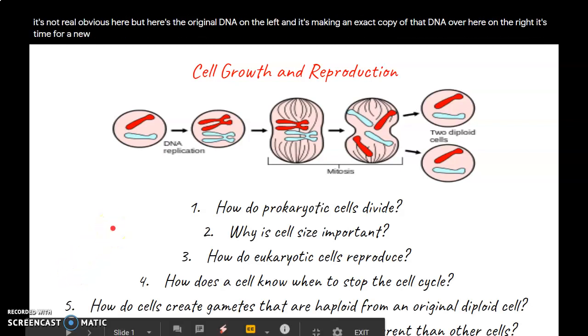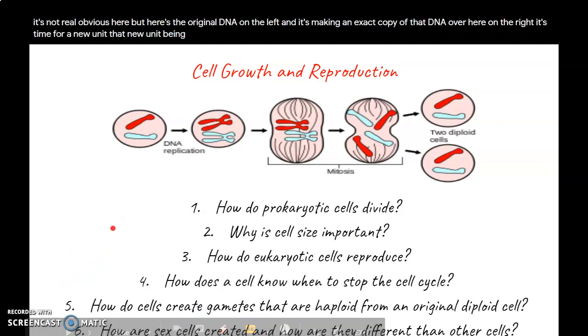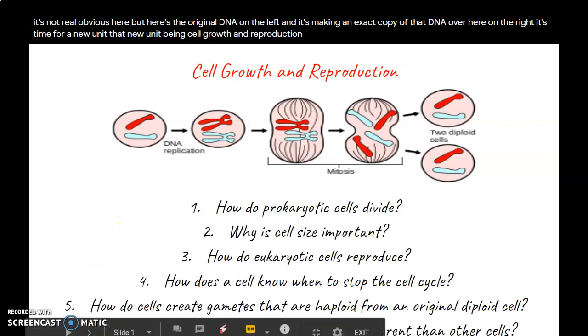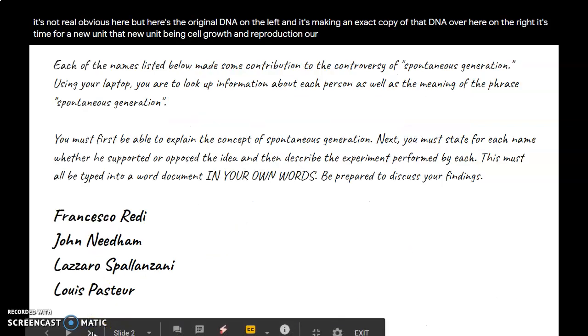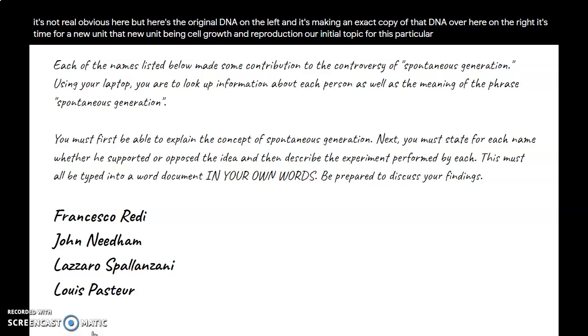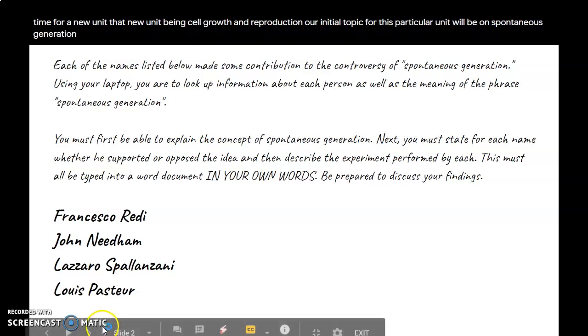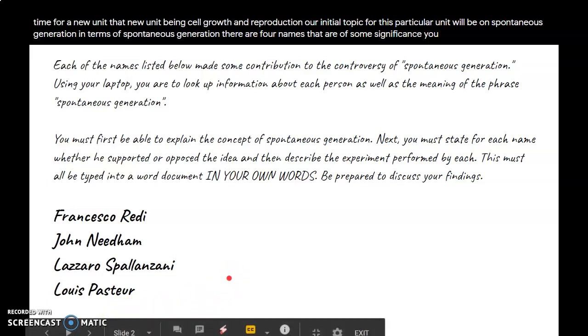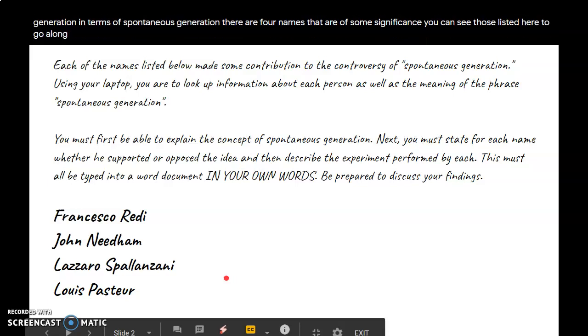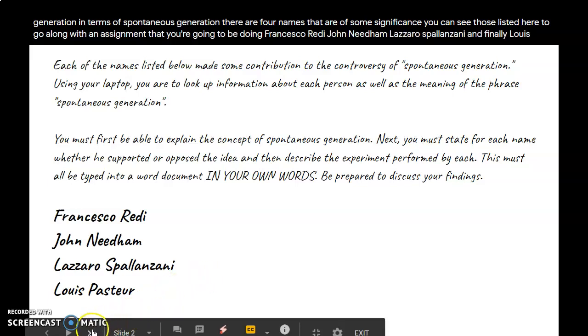It's time for a new unit, that new unit being cell growth and reproduction. Our initial topic for this particular unit will be on spontaneous generation. In terms of spontaneous generation, there are 4 names that are of some significance, and you can see those listed here to go along with an assignment that you're going to be doing. Francesco Redi, John Needham, Lazzaro Spallanzani, and finally Louis Pasteur.